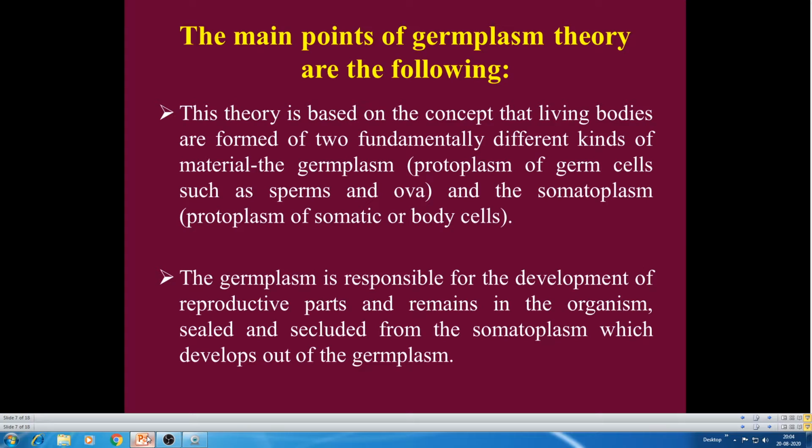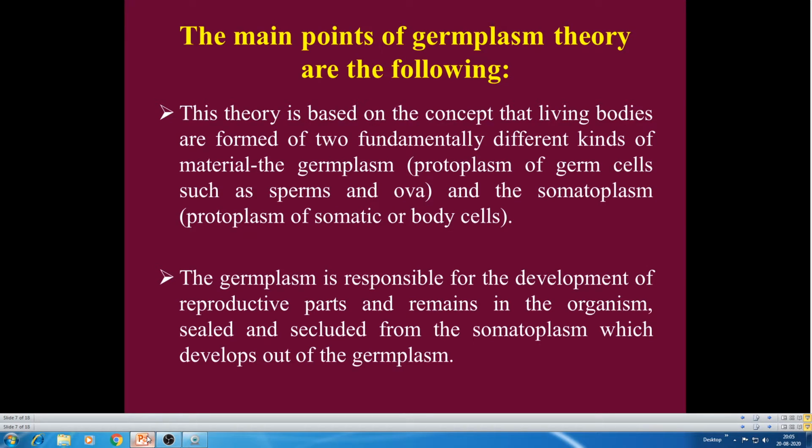The main points of the germplasm theory are based on the concept that living bodies are formed of two fundamentally different kinds of materials. One is germplasm, that means the protoplasm seen inside the sperm and ova, and the somatoplasm means the protoplasm seen inside the vegetative body parts, the vegetative cells or somatic cells.